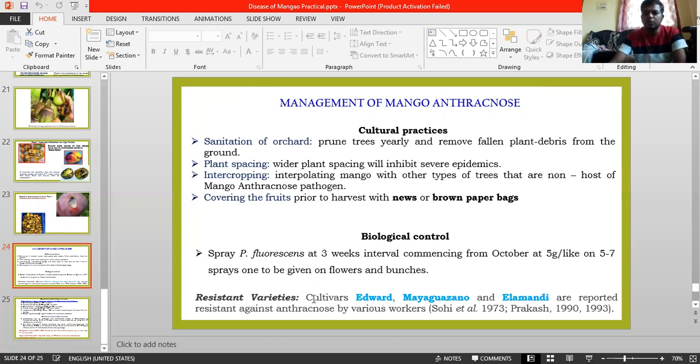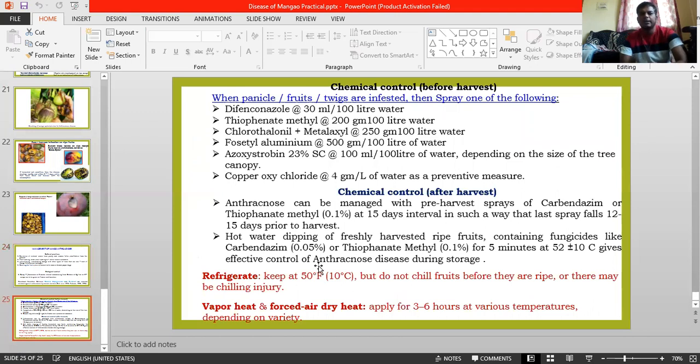And coming to resistant varieties, cultivars like Edward, Maigonjo, Elmandi are reported resistant. Coming to the chemical control before harvest. When panicles, fruits or twigs are infested, these are the three important stages, then you have to spray any one of the chemicals.